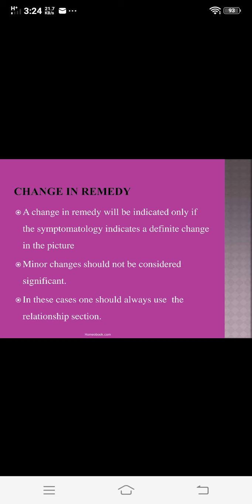And in these cases one should always use the relationship section. While changing the remedy, first you consider the relationship of those remedies, whether there is any relationship. You may use the cognate remedy, the complementary remedy, or the antimiasmatic remedy. So while changing the remedy you must use the relationship section of that remedy. So these are the indications for the change in the remedy, where the symptomatology indicates a definite change in the picture of the disease. So this is the third type.